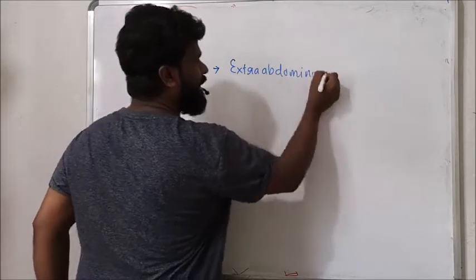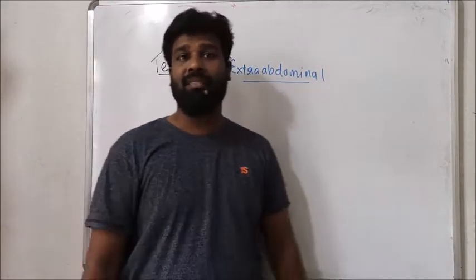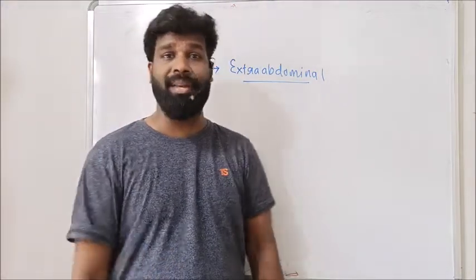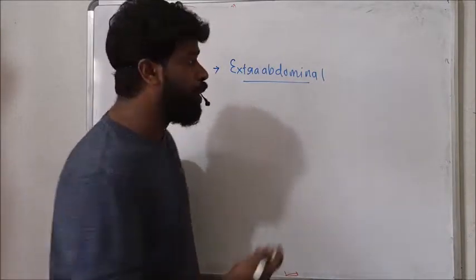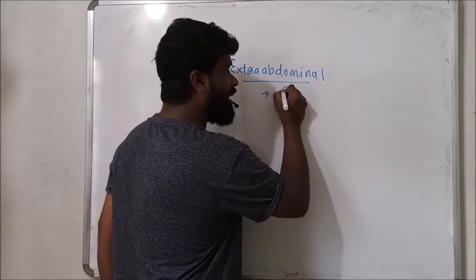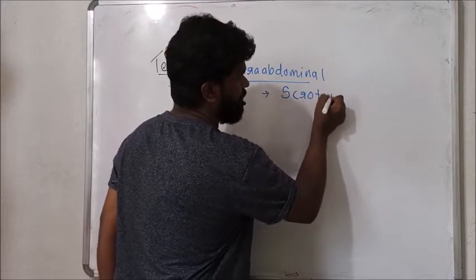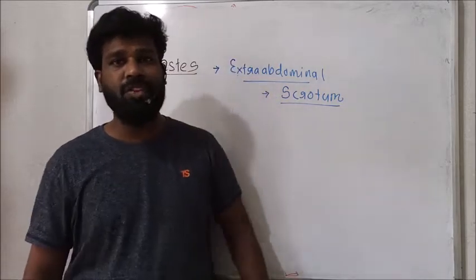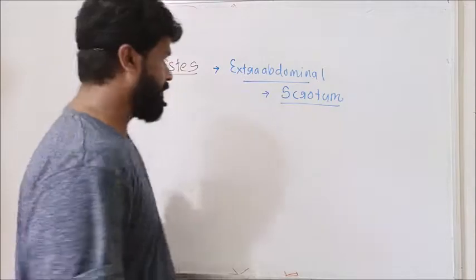Human testes are extra-abdominal, which means they are located outside the abdominal cavity, within a sac called the scrotum.